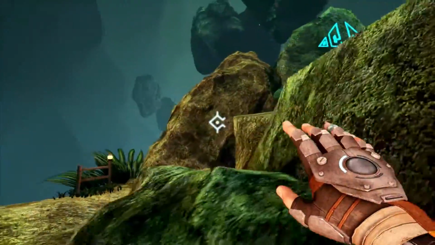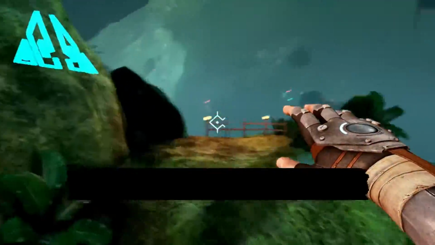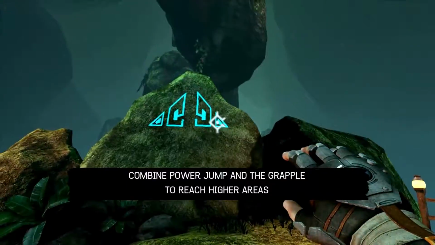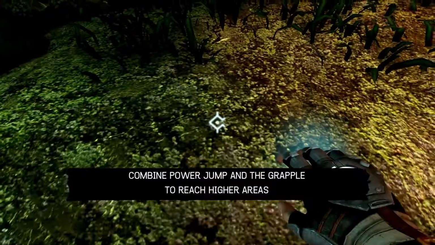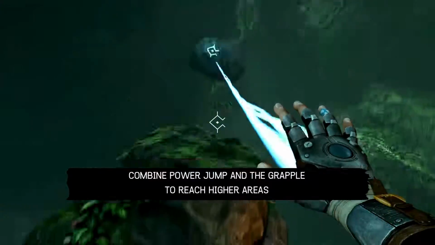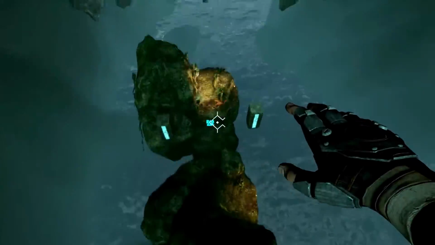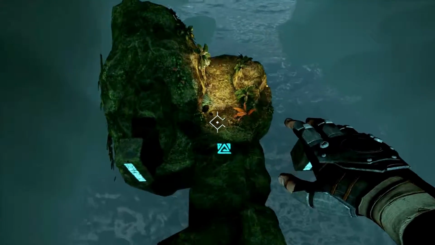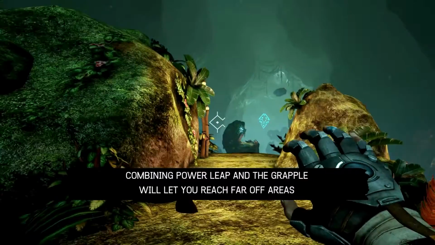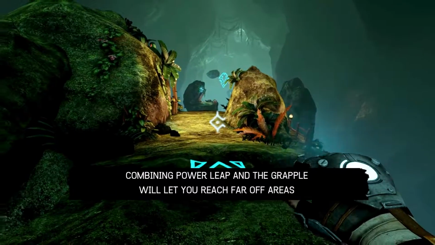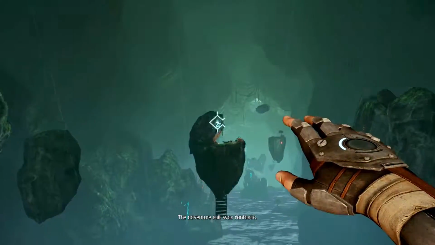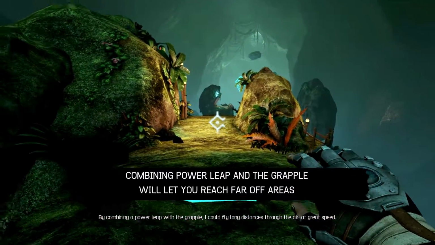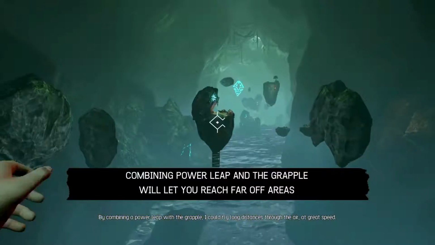So far, I really like this game. It's pretty attractive. Combine the jump and the grapple to reach higher. Ooh, not what I meant to do. Yeah, it's a pretty attractive game on the surface of it, and the controls are very fluid, and so I'm super excited. Power leap and grapple will let you reach far off areas. The adventure suit was fantastic. Okay, so I hit space to jump that time instead. I could fly, so we go this way, through the air at great speed.